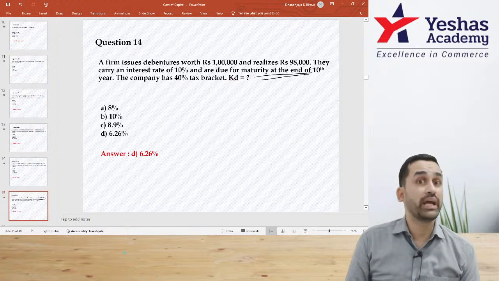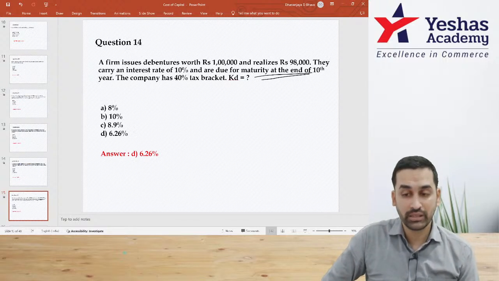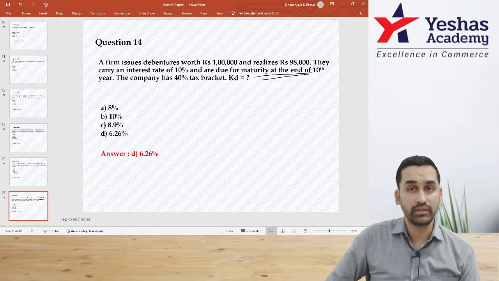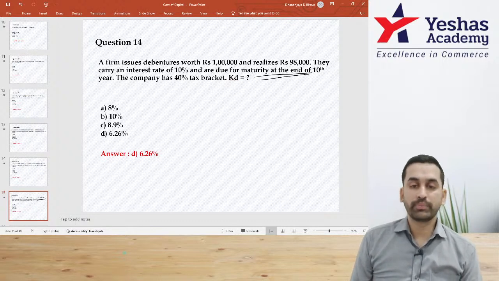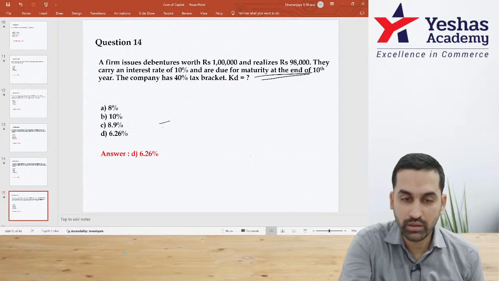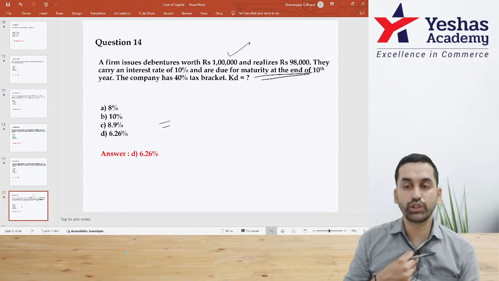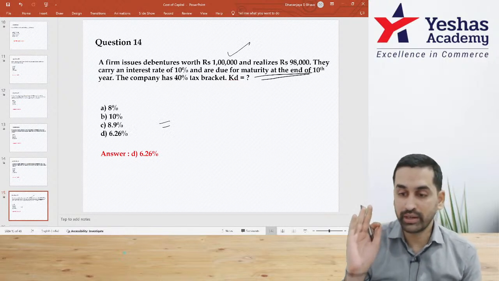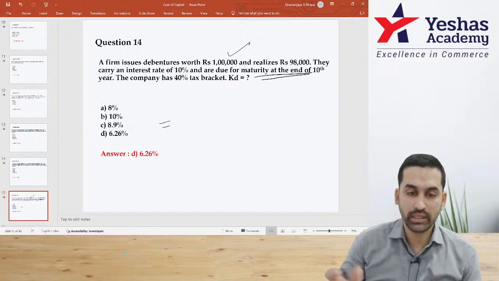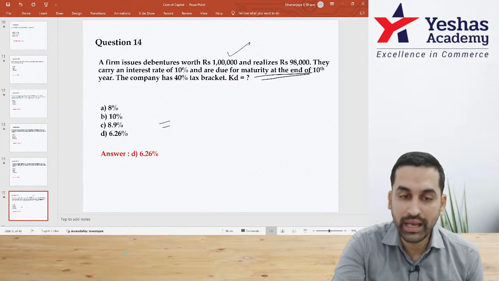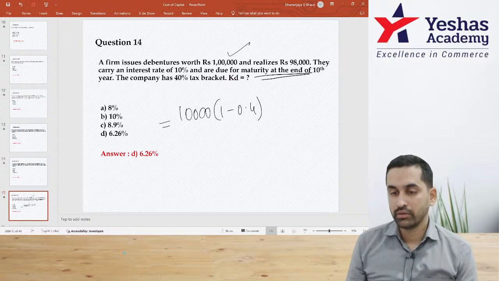It says due for maturity at the end of 10th year. Now this cannot be simply I into 1 minus t. Be careful. What should be the correct formula now? I into 1 minus t plus RV minus NR divided by N. Hope you can recall. The company has 40% tax bracket. KD is equal to what? First of all, how much will be interest you have to pay on full 1 lakh? Doesn't matter whether you issue it at par, premium or discount, it should be on full 1 lakh value. 98 may be issue price, but then interest will be on full amount. So this will now be 1 lakh into 10%, 10,000 into 1 minus tax rate 40%, plus